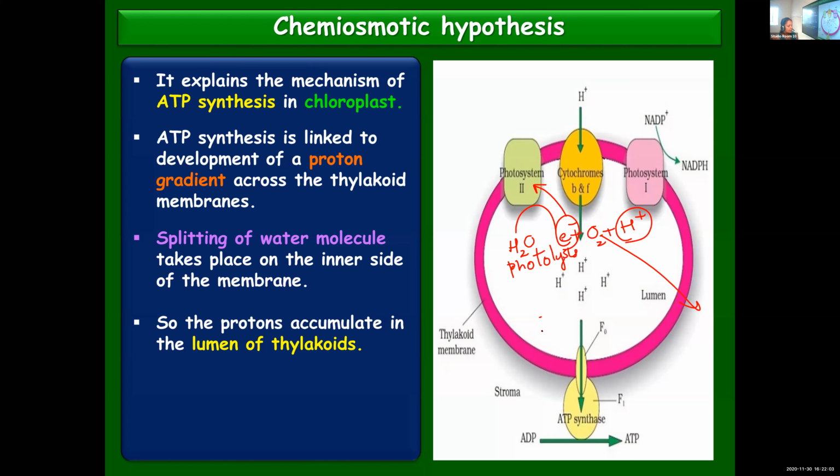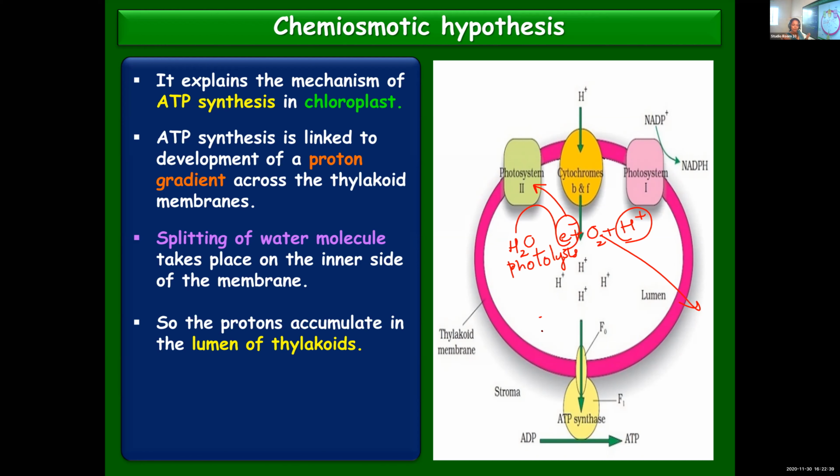Okay, I'll repeat once again. What we are seeing now is how a proton gradient is established, how a higher concentration of protons inside the lumen and lesser concentration in the stroma, or outside the thylakoid membrane, is established. What is the reason? How is it happening? First point, the splitting of water molecule is taking place on the inner side of the membrane.